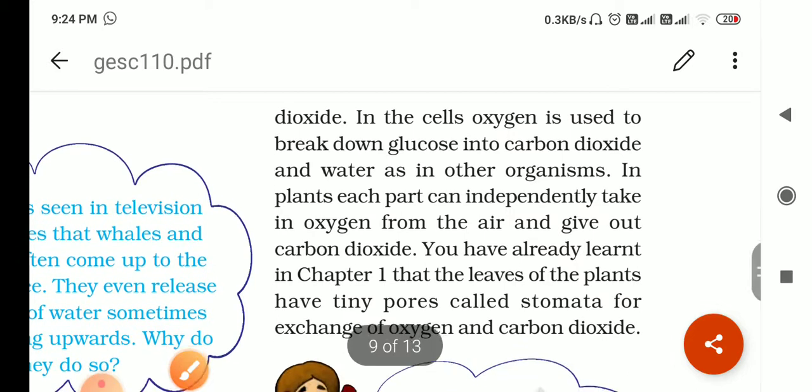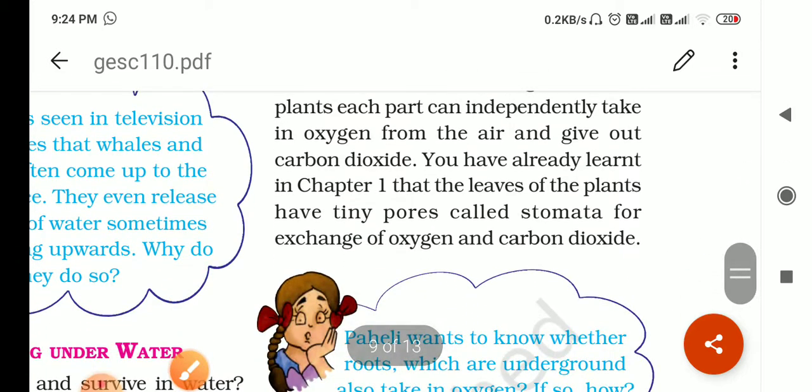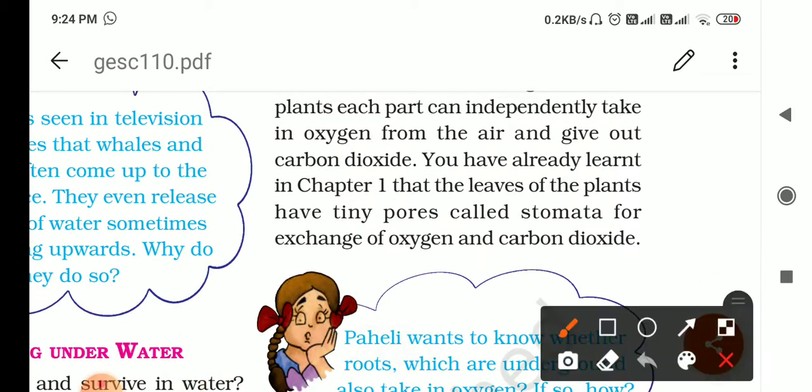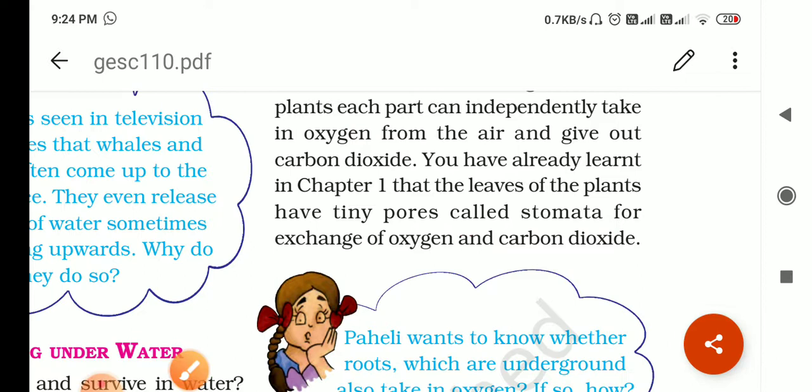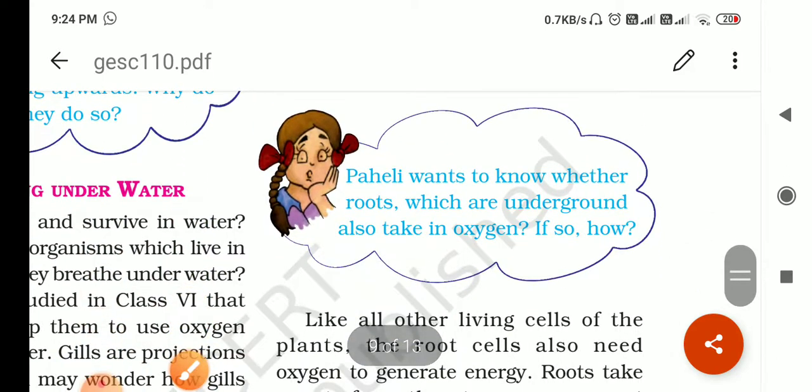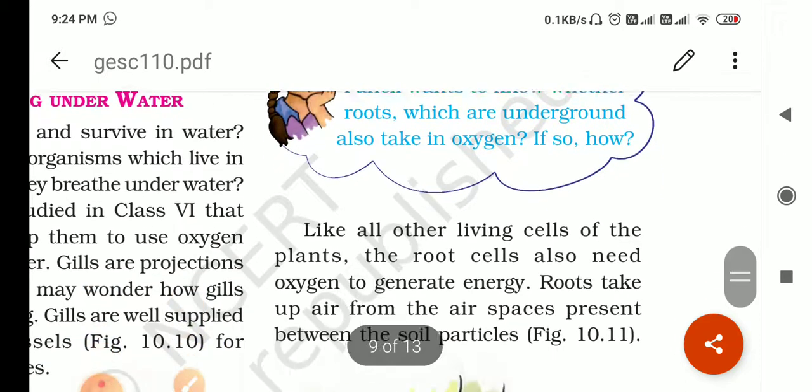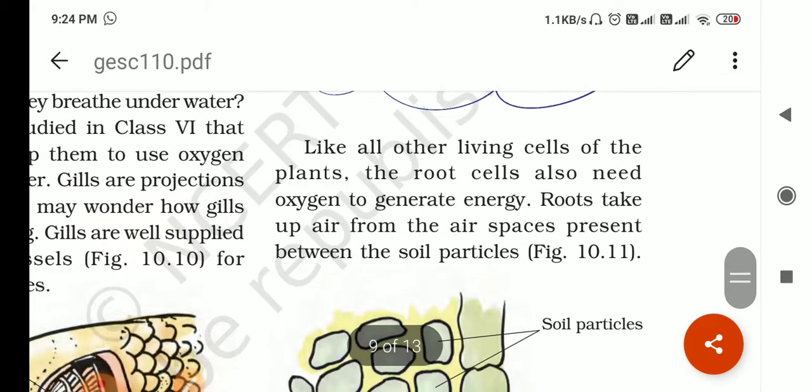Okay, then we know in the plants, leaves have small pores which are called stomata. These are the main site of respiration for the exchange of carbon dioxide and oxygen, right? Apparently, he wants to know whether roots which are underground also take in oxygen. If yes, how? Yes, roots also take in oxygen. They also respire. Like other living cells of the plant, the root cells also need oxygen.